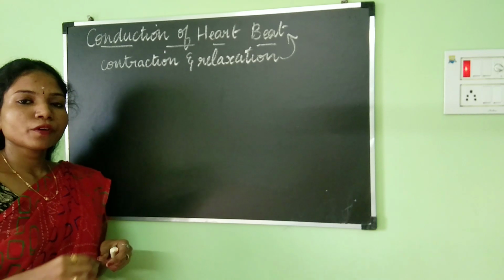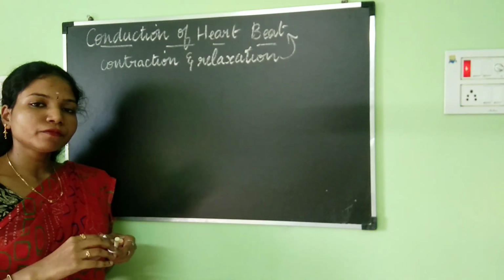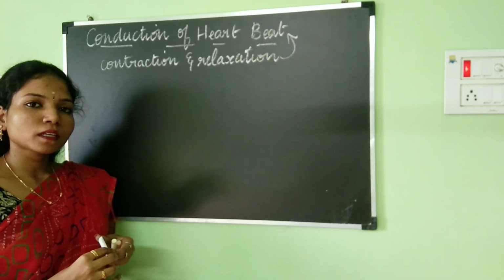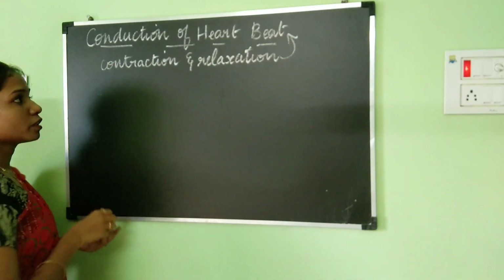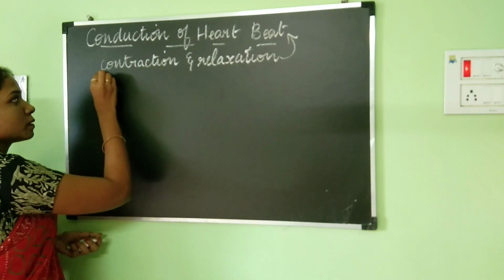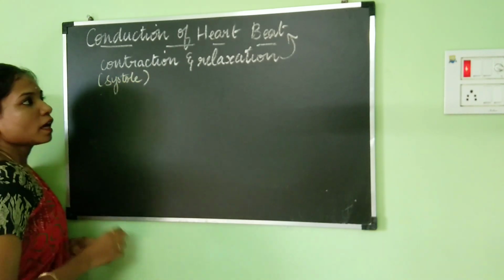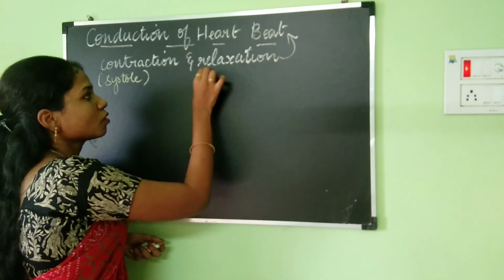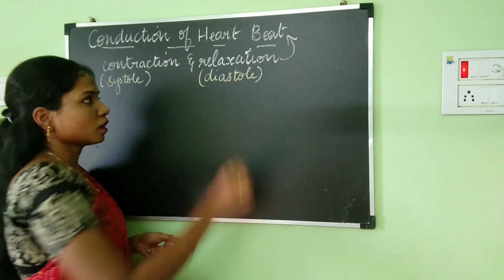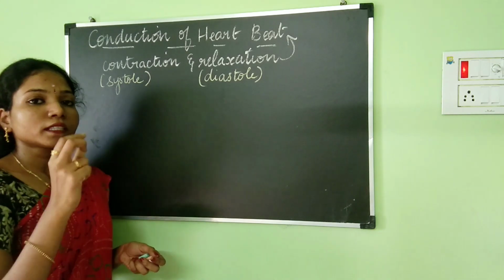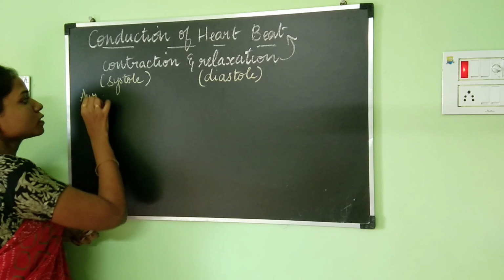In our previous video, we have already discussed the different heart chambers. Human beings have 4 different heart chambers. The upper 2 chambers are the auricles and the lower 2 chambers are the ventricles. The contraction of the heart is known as systole and the relaxation of the heart is called diastole.